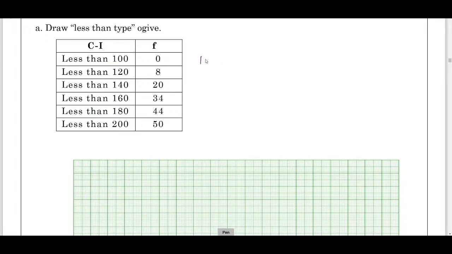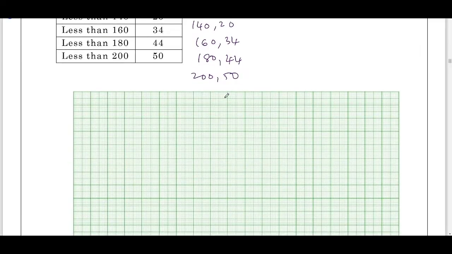First find out the points: 100, 0. Already they have directly given the cumulative frequency: 120, 8; 140, 20; next 160, 34; 180, 44; then 200, 50. Plot these points on the graph sheet. On the x-axis we have the upper limits, on the y-axis we have the cumulative frequency, using a proper scale. You will get a simple question to score 3 marks.